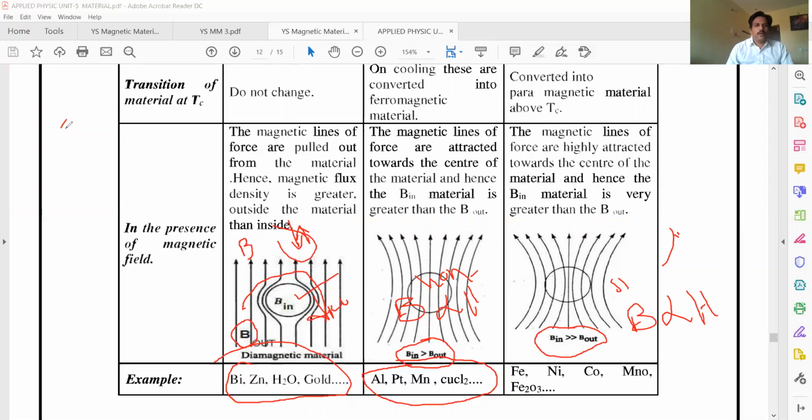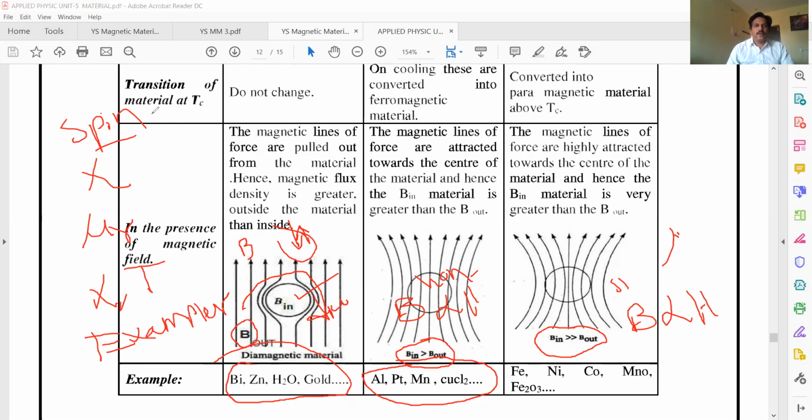So what you have to remember: spin alignment. In dia, para, ferro, you have to see spin alignment. You have to see what is susceptibility chi, what is relative permeability, and how susceptibility depends on temperature. Next, examples.